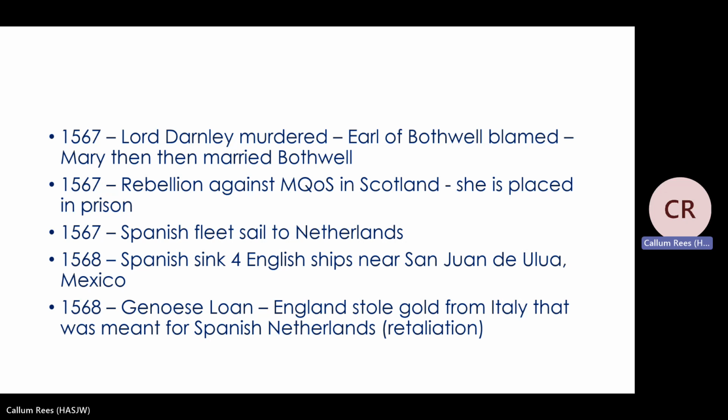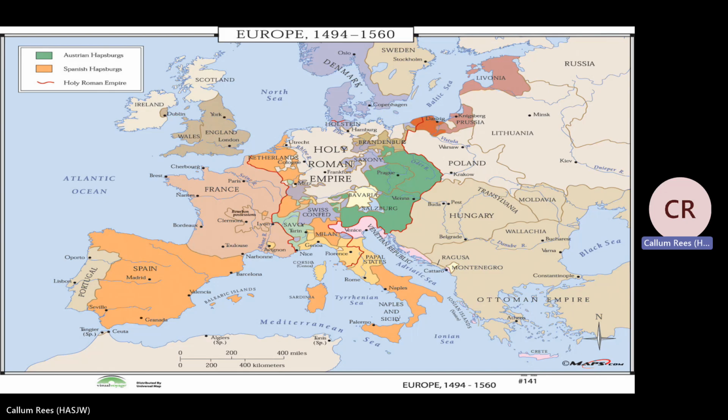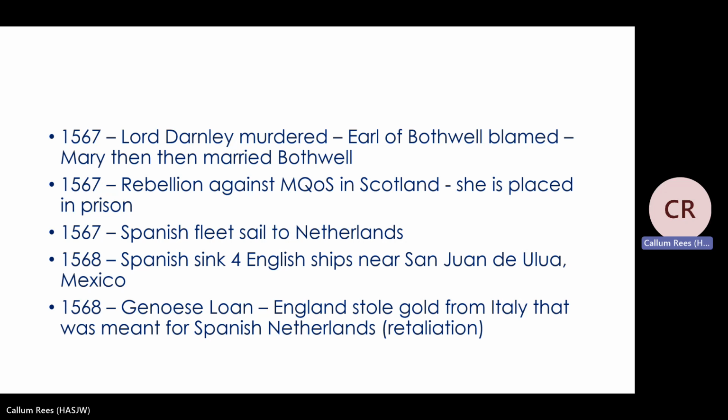And then as revenge, what happened was there was some gold that was going to Italy that was meant for the Spanish in the Netherlands. And if you go back to this map, you can see that if anything's going to be going from Spain and Italy, sailing it to the Netherlands, you go right past the coast of England. And what happened is one of these boats blew off course and it went into England. And England, under Elizabeth's direction, they stole the gold that was meant for the Spanish Netherlands. And this is known as the Genoese loan.